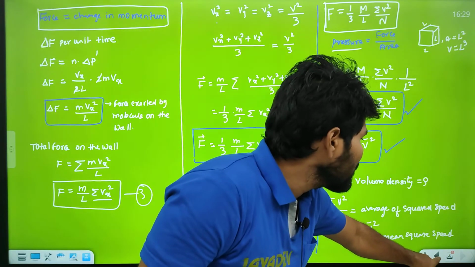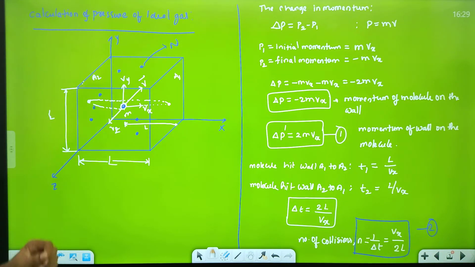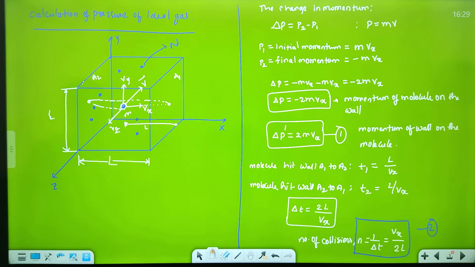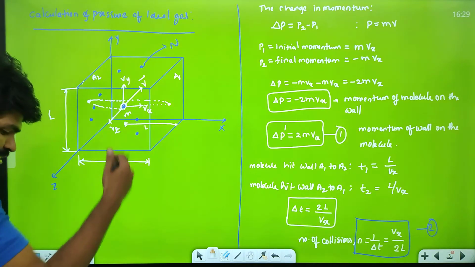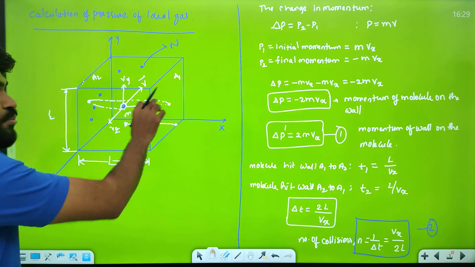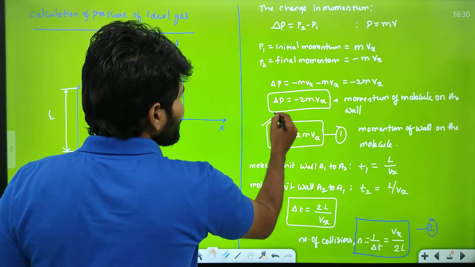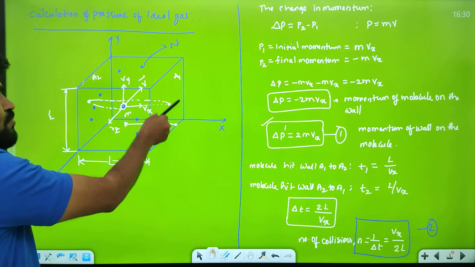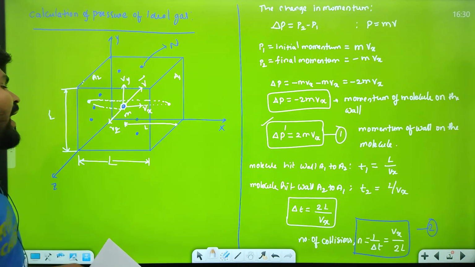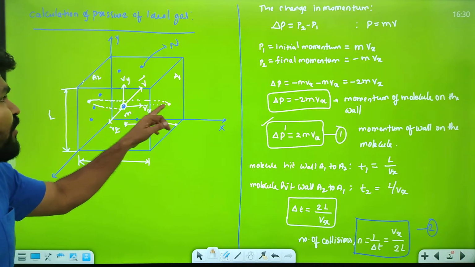So now I am explaining. Please be careful and listen. Here I am taking only one molecule first, and this molecule is moving in the x direction only. If it is moving, it changes its momentum, because molecules obey the laws of motion. When the molecule comes and changes its direction, we get the momentum of the molecule. The molecule hits the wall A1 and goes back.